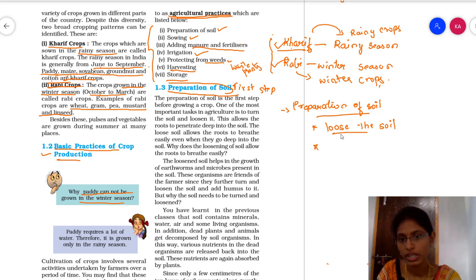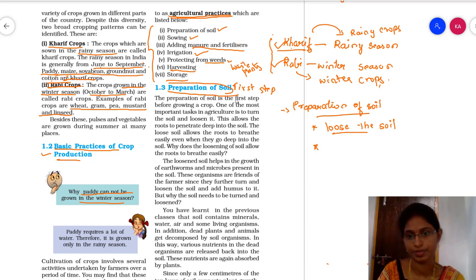Because when we loosen the soil, the oxygen which is present in the atmosphere is going to penetrate into the soil. Okay, understood? That means the oxygen is going to mix with the soil. It can go easily into the soil, so that the minerals present in the soil are well accomplished.